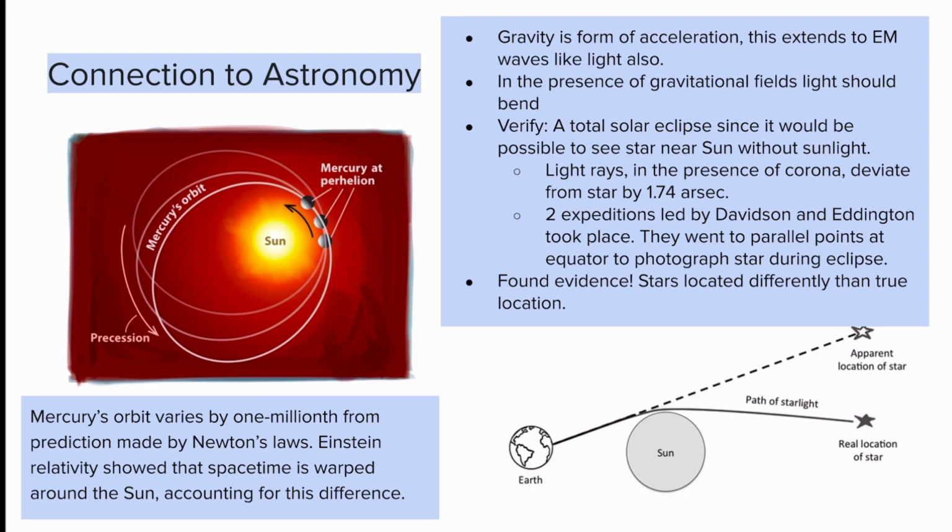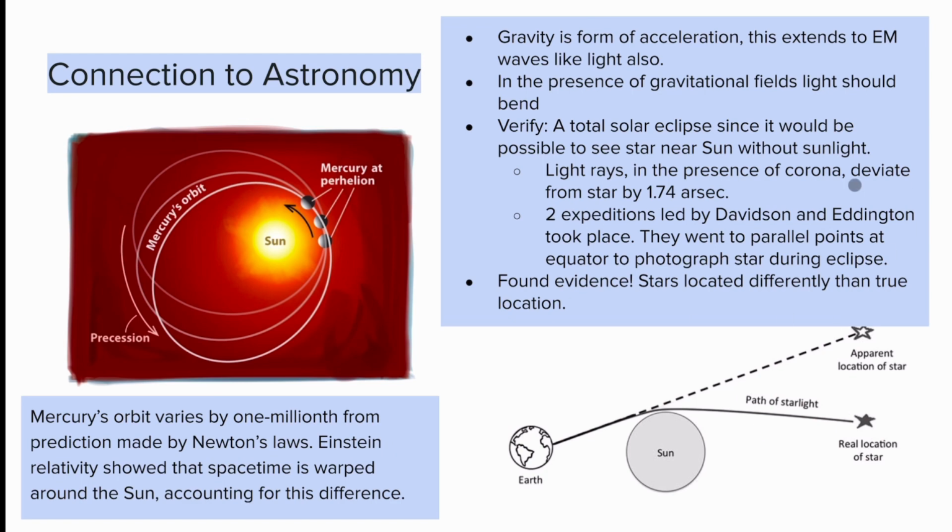Also, let's talk about an experiment that really showed that light is able to bend in the presence of gravitational fields, and this verified the idea of relativity in terms of light. We know that gravity is a form of acceleration, and this also extends to electromagnetic waves like light. Scientists knew at this time that in the presence of gravitational fields, light should bend. And so there just had to be some sort of verification for it.